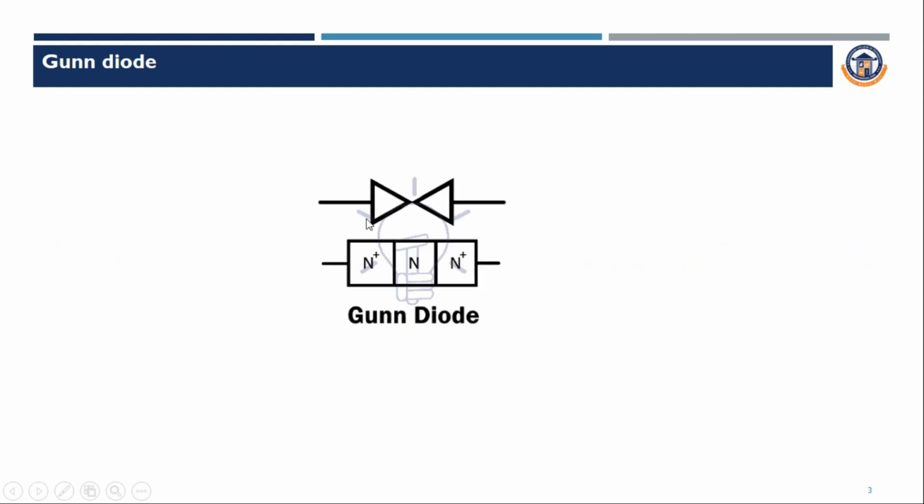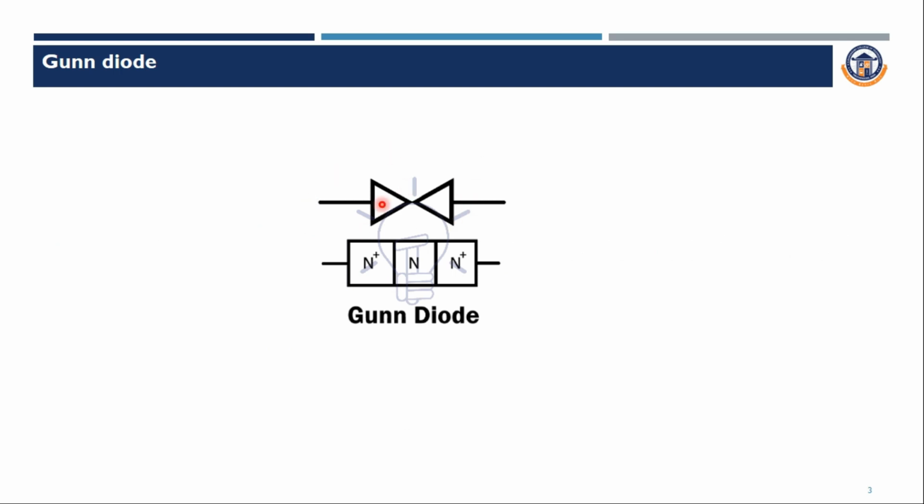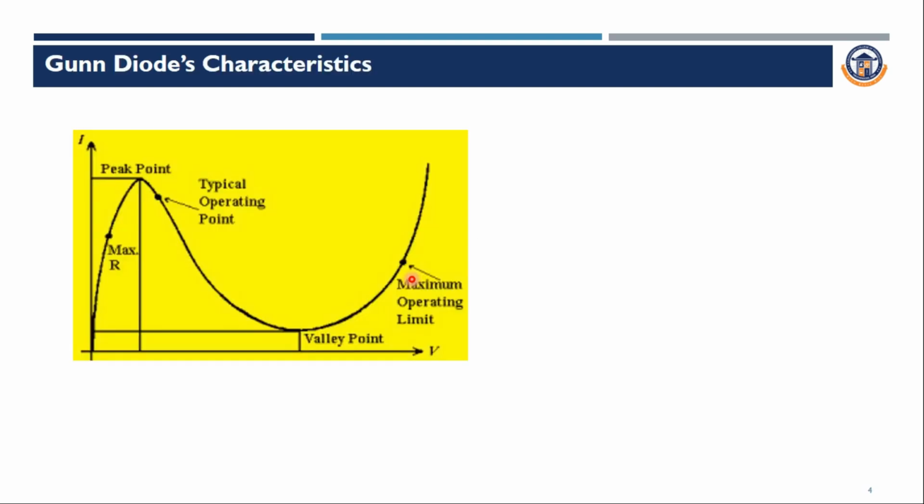So this is the symbol of Gunn diode, and this is the structure of Gunn diode. Here we have three N layers, there is no P material, only N material. The input side N material and the output side N material are heavily doped, and we have the active N region at the center. So let's see the operation of Gunn diode.